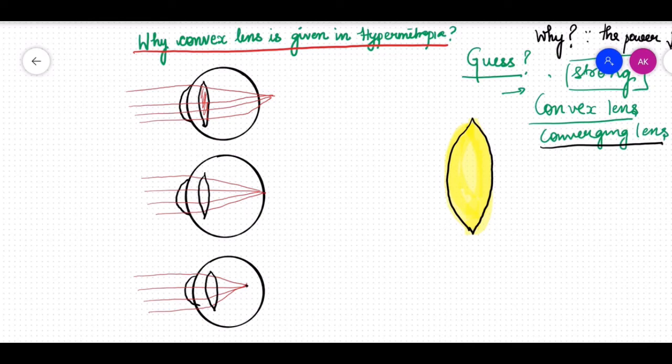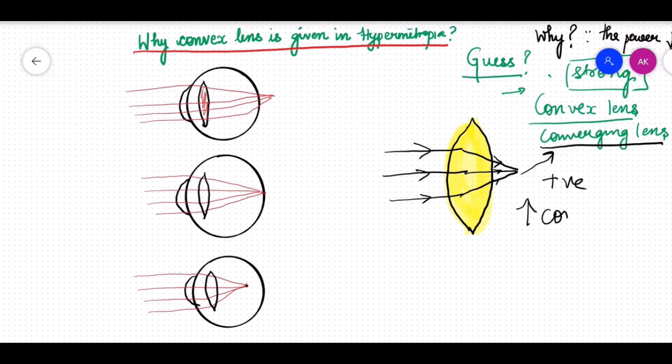So what I mean to say is that the rays, when they pass through a convex lens, they tend to meet together after passing out through the lens. That means they are converging together, and that's why it is called a converging lens, also a plus lens or a positive lens. A lens which is more stronger will be causing more convergence.